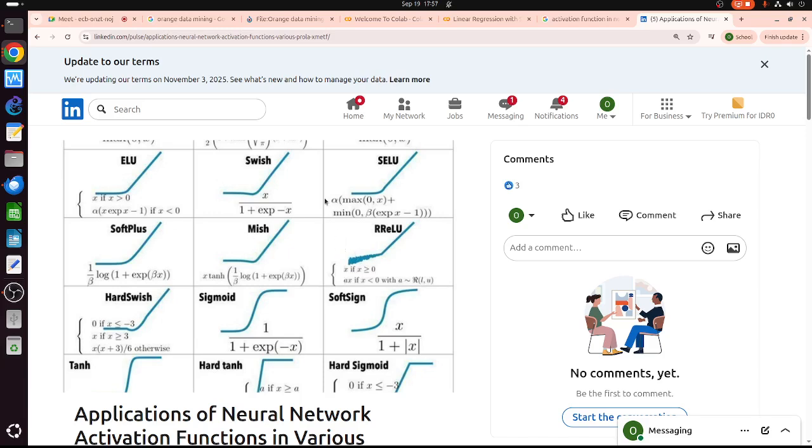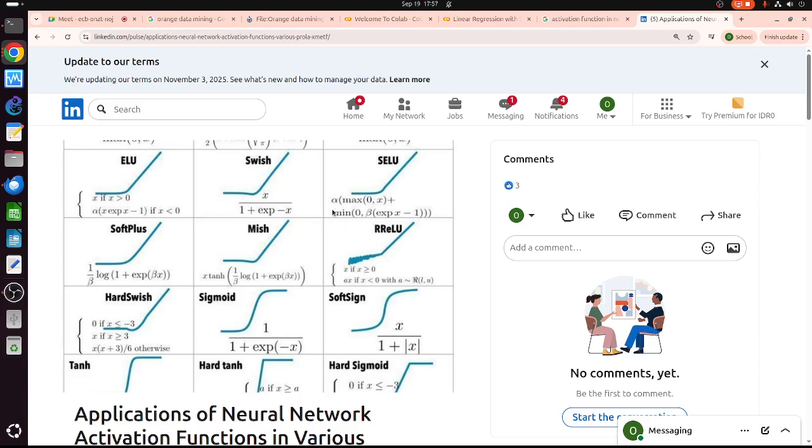Normally, if we are dealing with linear values in y, it's not classification. It's more for prediction and stuff like that.